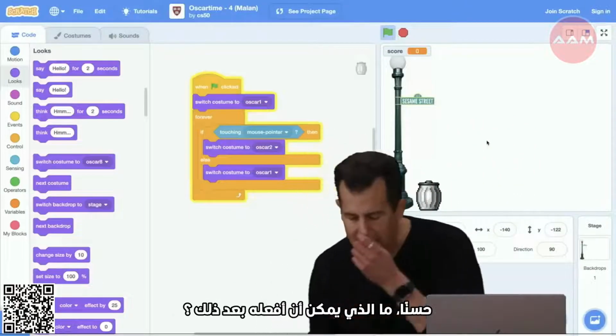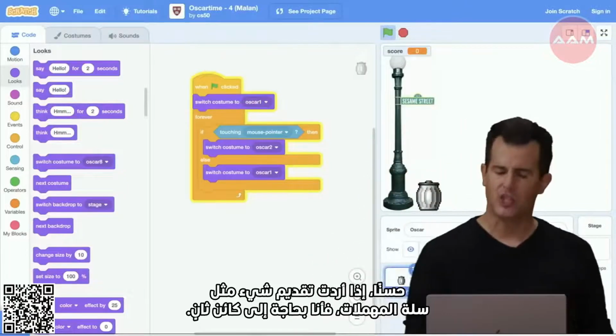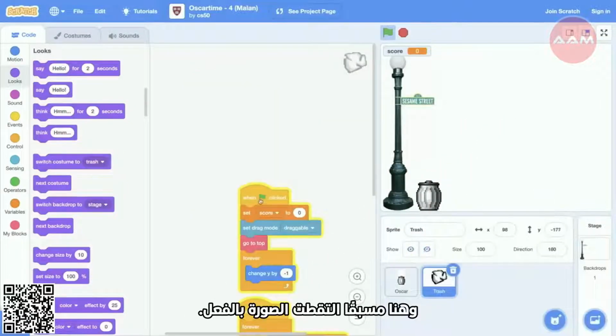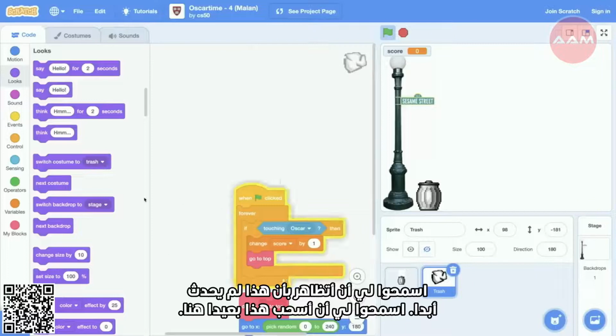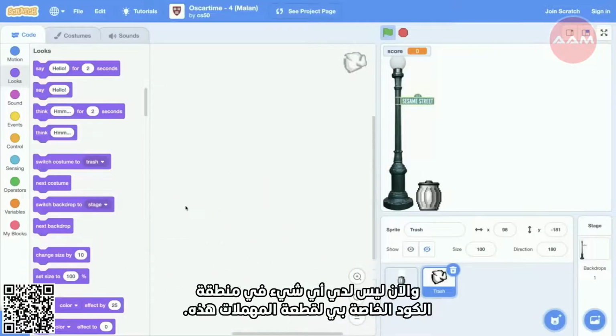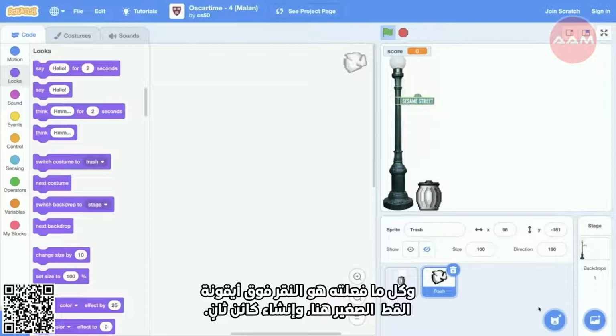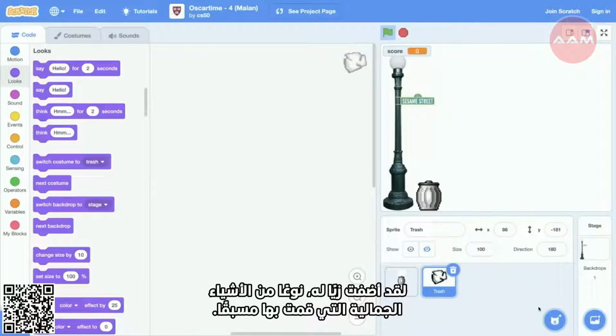Well, what might I have done next? Well, if I wanted to introduce something like the trash, I need a second sprite. And here, in advance, I grabbed the image already. Let me pretend that this never happened. Let me drag this away here. And now I have nothing in my code area for this piece of trash. But it is a second sprite. And all I did was I clicked on the little cat plus icon here, created a second sprite. I named it trash. I added a costume for it. Sort of the aesthetic stuff I did in advance.